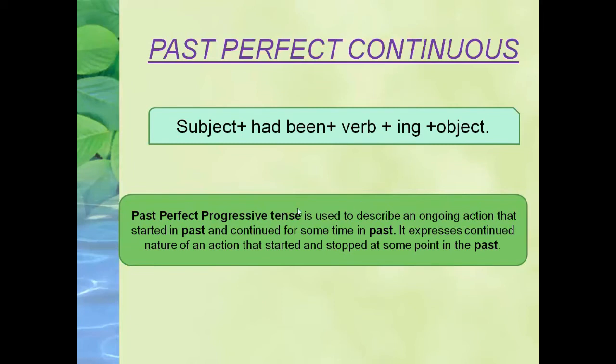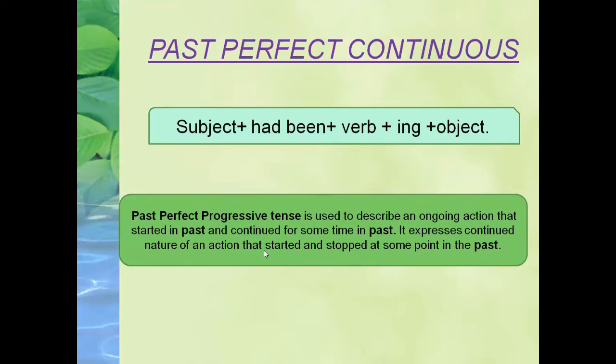Continuous tense is also called progressive tense. Past perfect progressive tense is used to describe an ongoing action that started in past and continued for some time in past. Okay, it expresses continued nature of an action that started and stopped at some point in the past. Now, because this is continuous tense, it is obvious that it continued for some time in past.